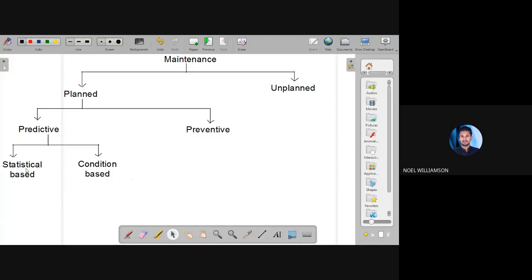Predictive maintenance means we are predicting the upcoming failures. So how can we predict whether the part is becoming deteriorated, or whether any failure will occur in the near future? How can we predict?